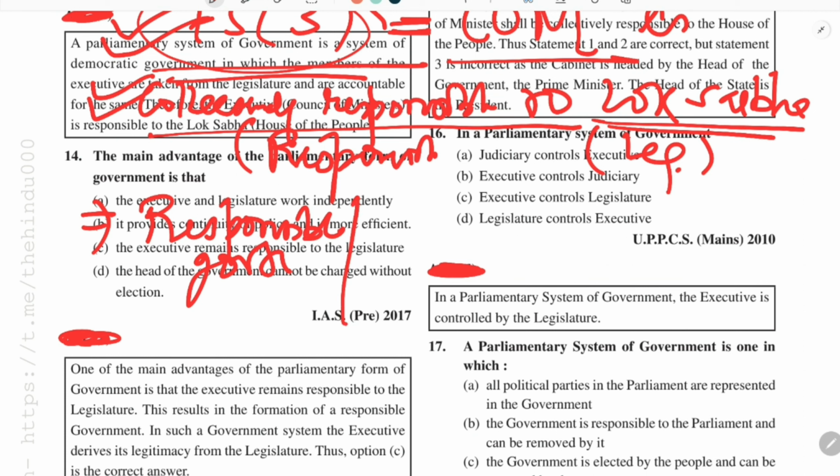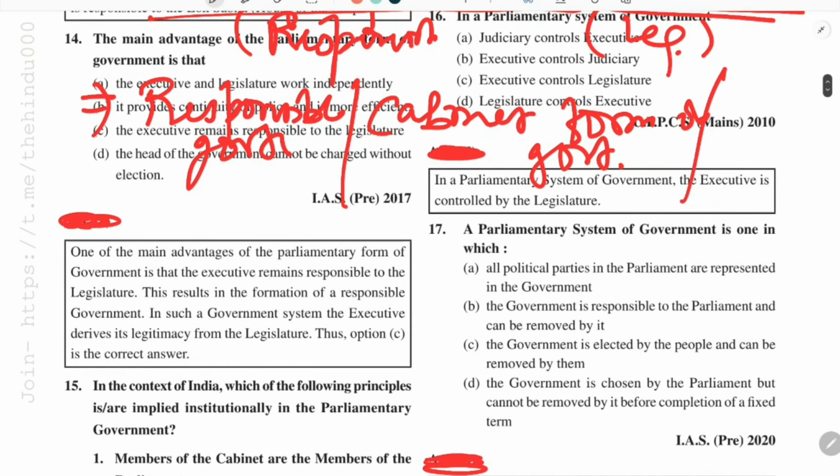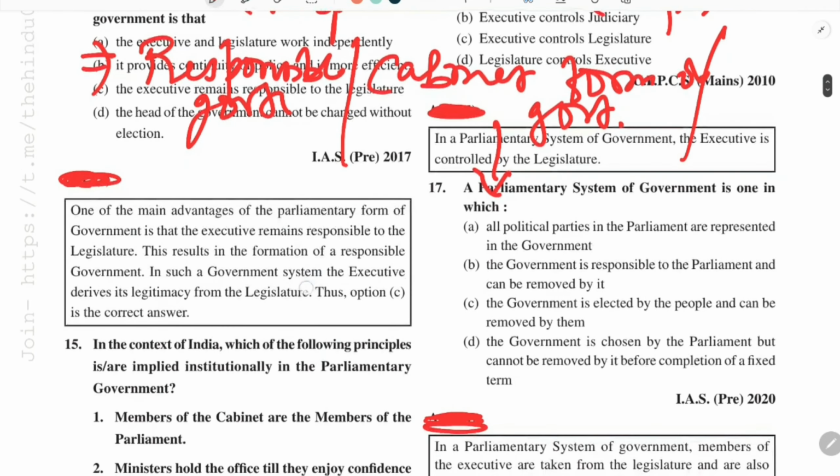The second name by which the parliamentary form of government is known is cabinet form of government. Why cabinet form of government? Because if you have some basic knowledge about polity, then we know that there is a concept of cabinet.